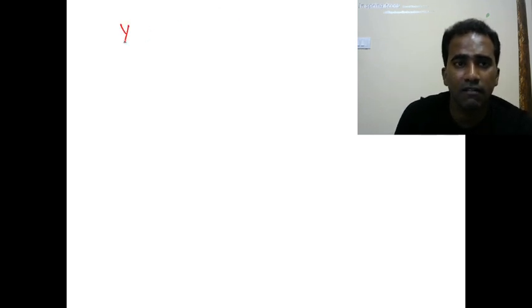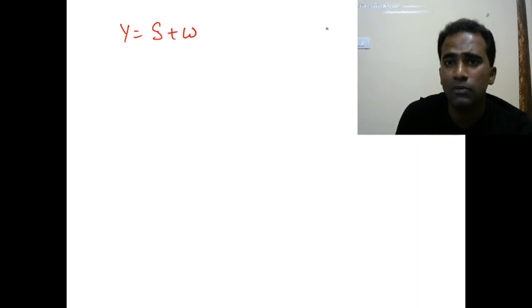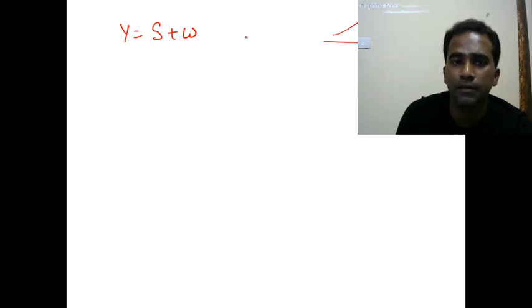So they are giving y is equal to s plus w, and we know about w. So w has a zero mean and unit variance. So the w PDF is going to look like this, as a function of w. This is how f_w of w looks.